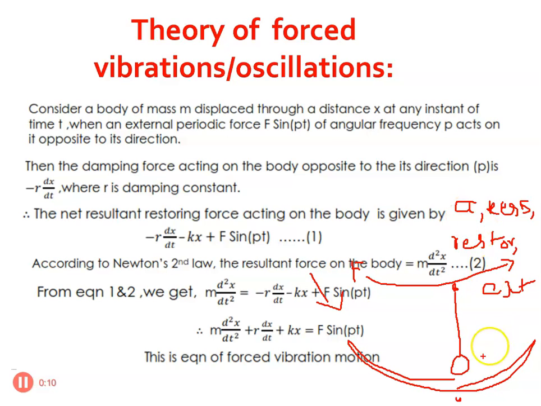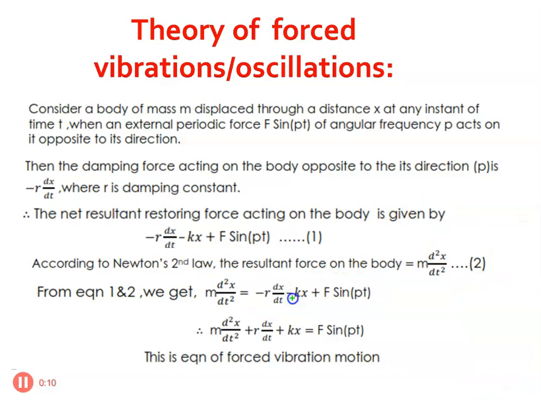The first one, the force F is equal to ma of an oscillating system. So what is F equal to ma? That is nothing but m into d square x by dt square. The force of an oscillating system must be equal to all the other three forces. What are all the forces? The resistance offered by the system, minus r into dx by dt, the restoring force offered by the system, minus k into x, and the last one, the applied force F sin pt.